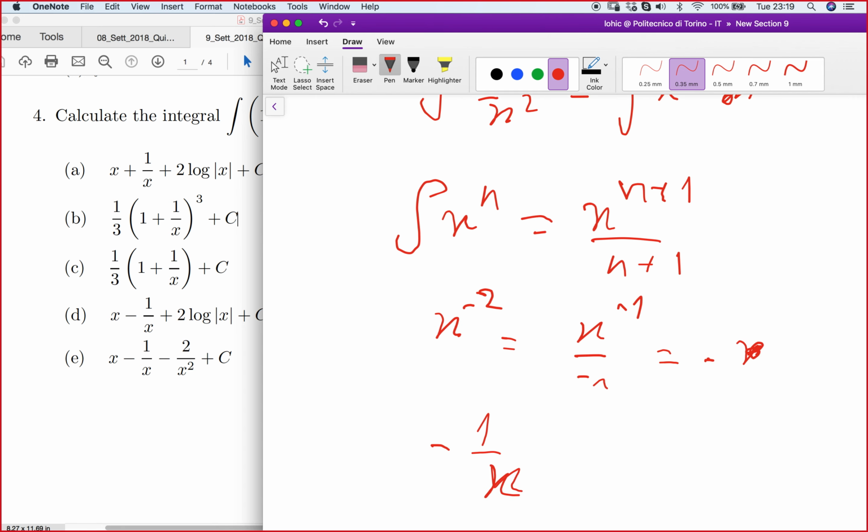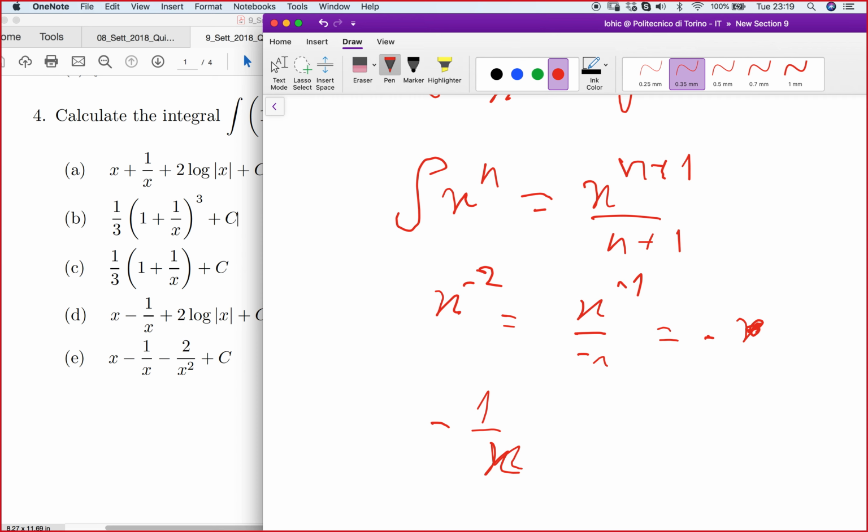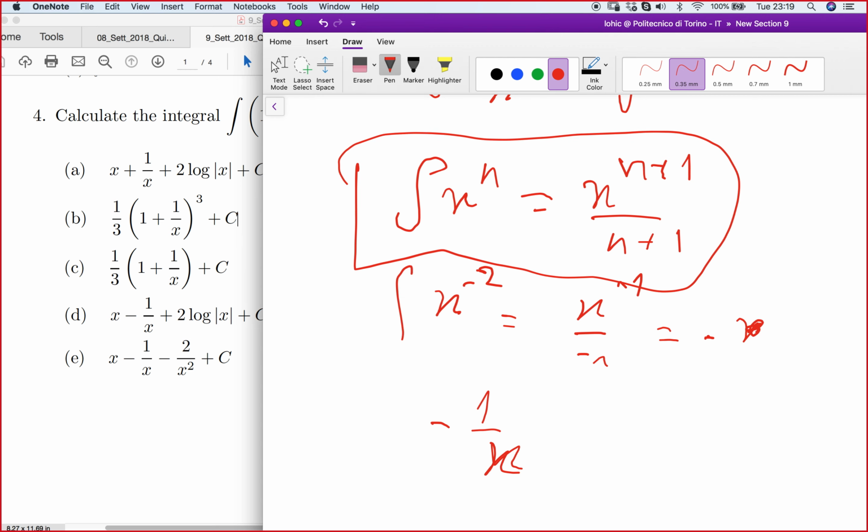Okay, the question of my student is how to explain the steps again. So the integral of x to power n is x to power n plus 1 over n plus 1. This is a formula. We have to do the integral of x to power minus 2. So n is minus 2. Minus 2 plus 1 will be minus 1.